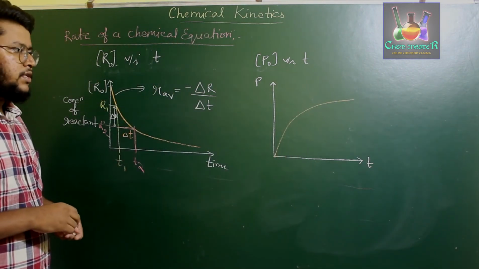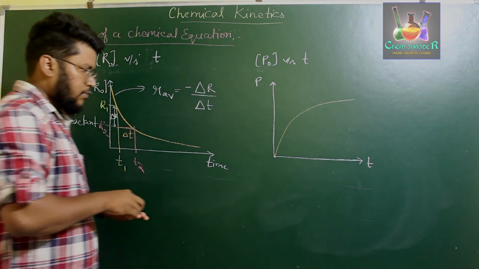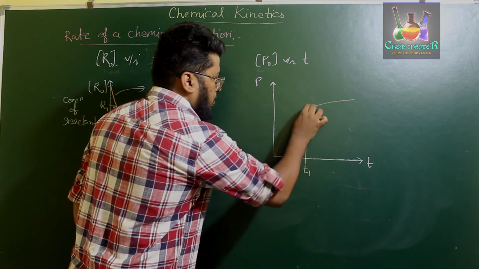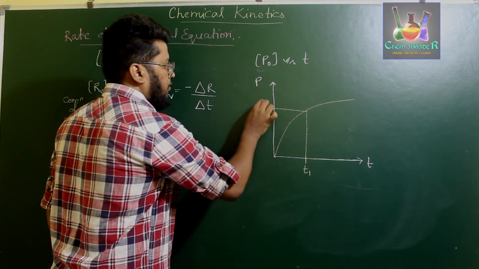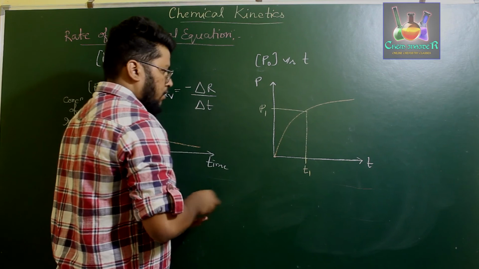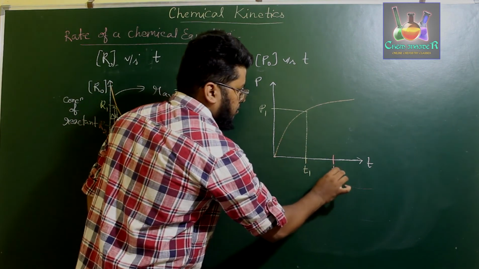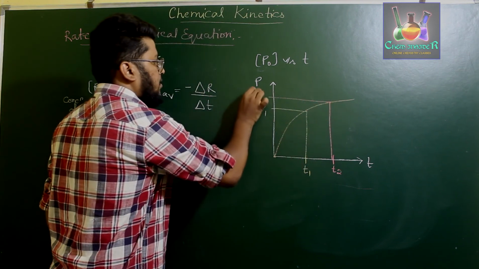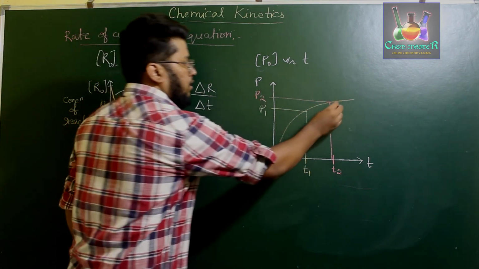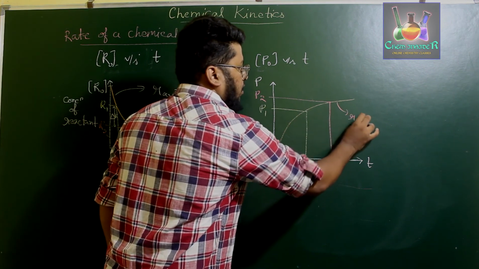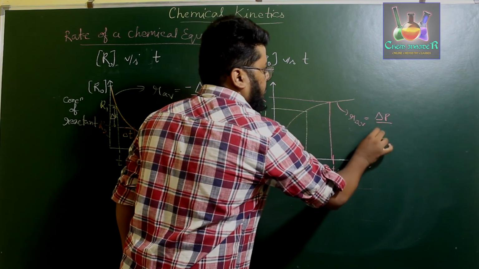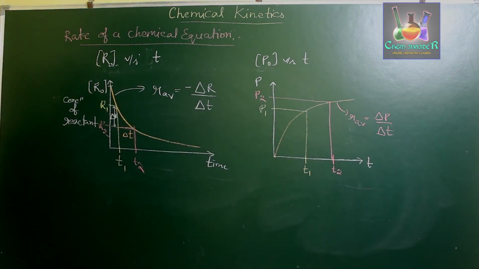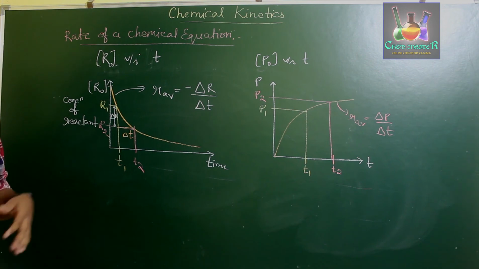At time t1, the concentration of product will be P1. At time t2, the concentration of the product will be P2. So this particular curve gives R_av equal to delta P by delta t. So this is the graph which is plotted for the concentration of product versus time.